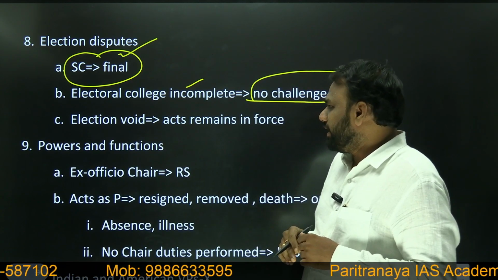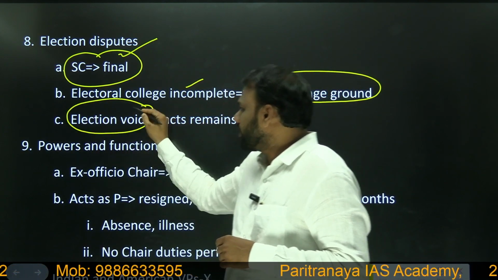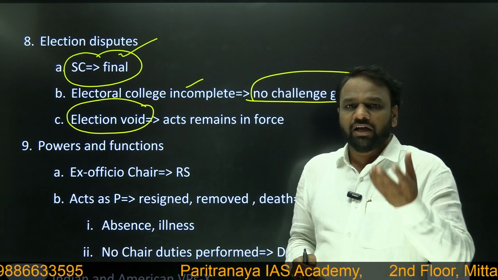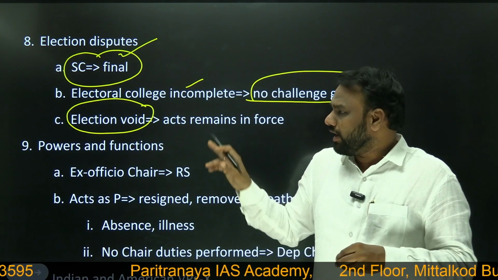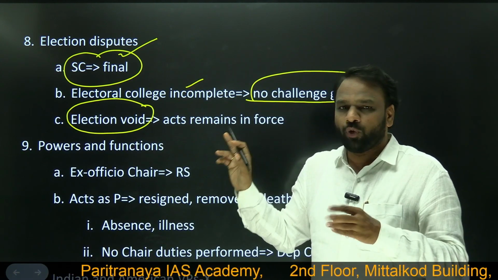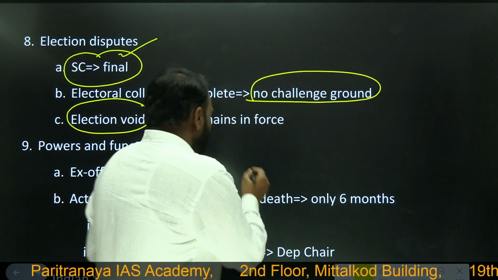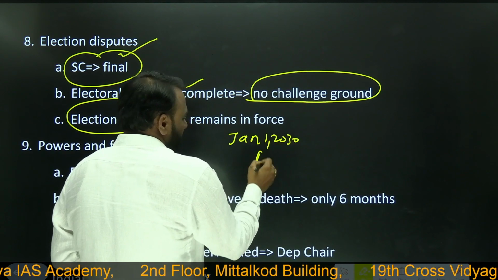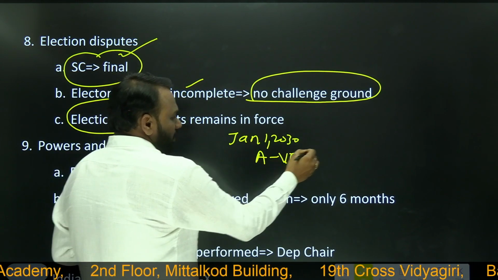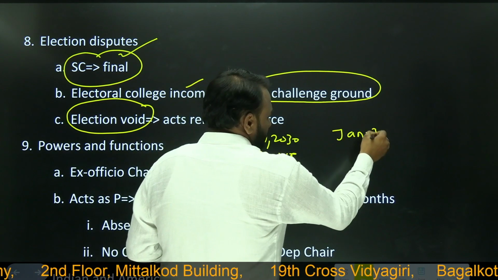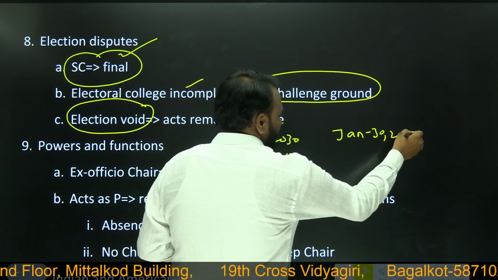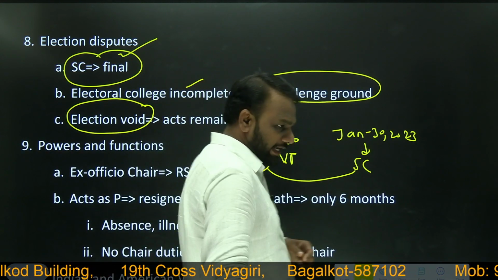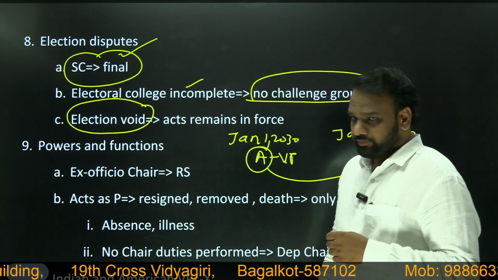Very important. Next, election if declared void. Let us assume someone takes a case to Supreme Court, and for some reason, Supreme Court gives a judgment that whatever election has taken place, it is void. It means, let us assume, on January 1, 2030, a person A became Vice President of India. On January 30, 2023, Supreme Court declares that the election of A is invalid.